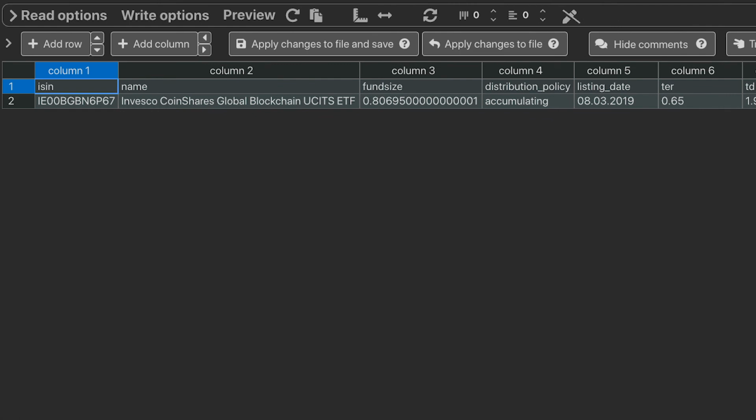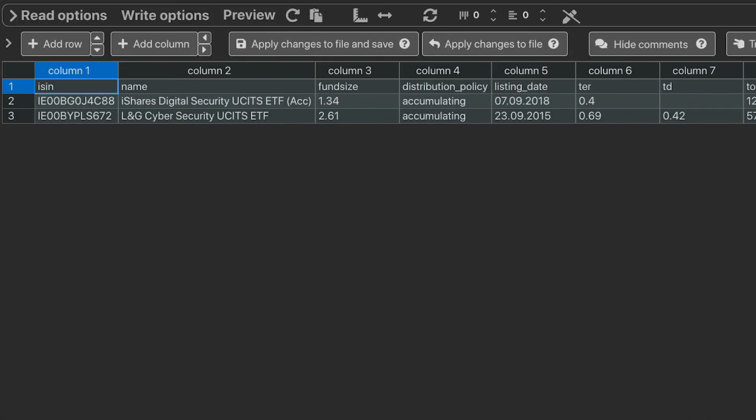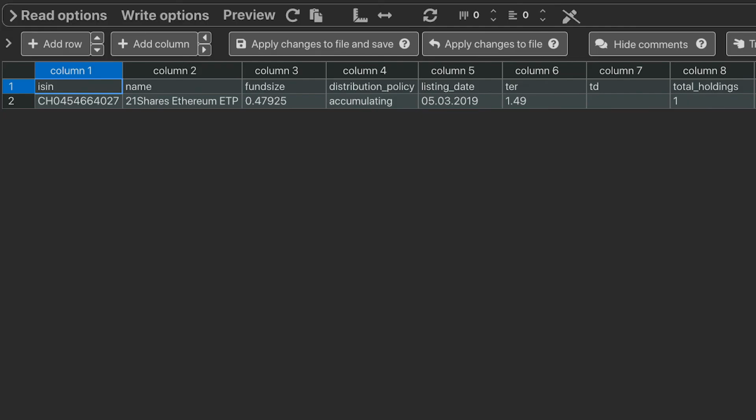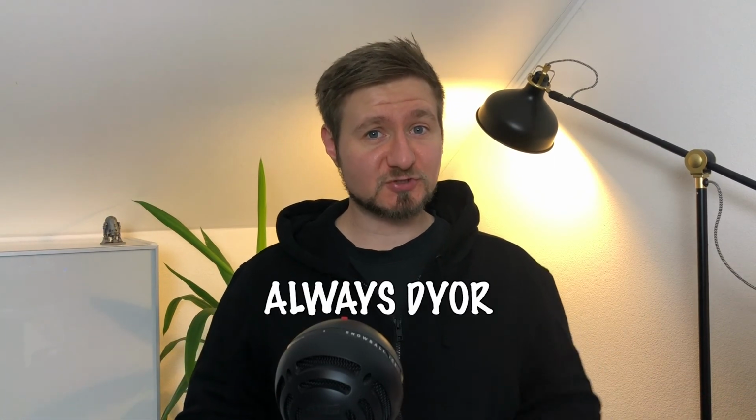Now I would go through all these CSV files and compare each ETF to the others. This takes a lot less time than manually visiting 300 pages and writing these CSV files on my own. I have to get one thing straight though, this is no financial advice whatsoever. I might be completely off with all the criteria I use to pick my ETFs. If you want to pick some ETFs, make sure to do your own research.